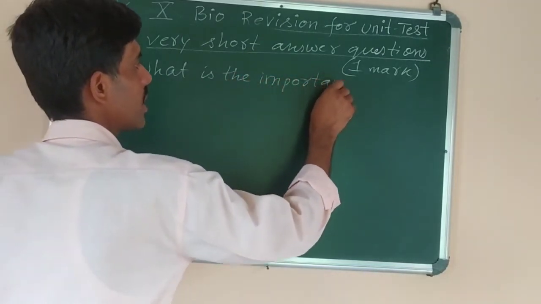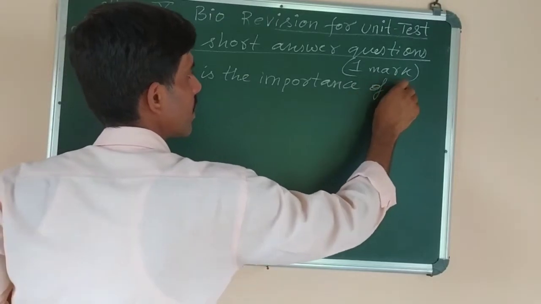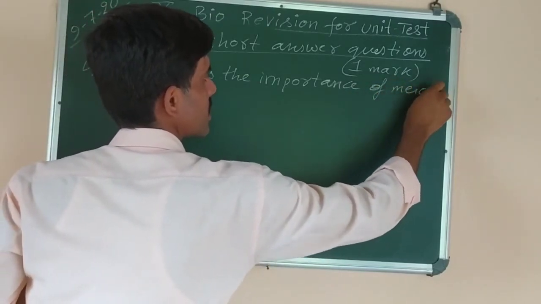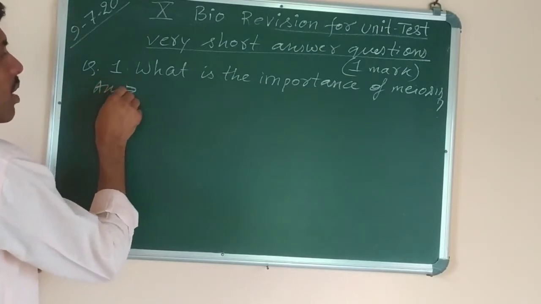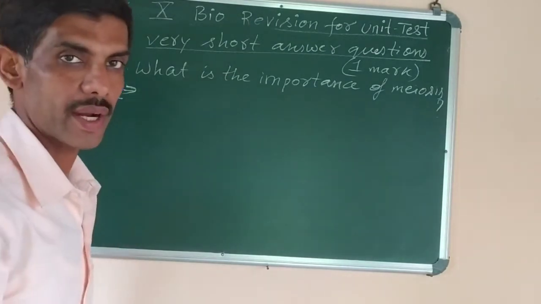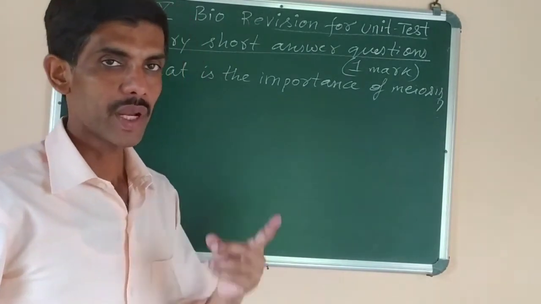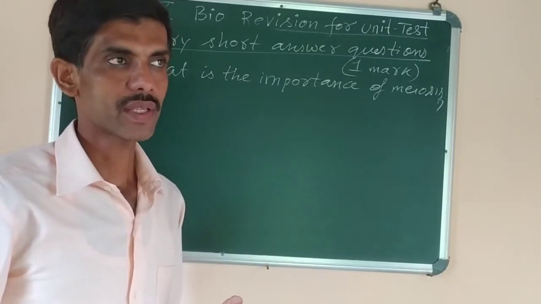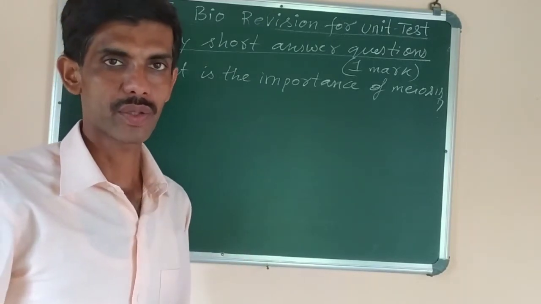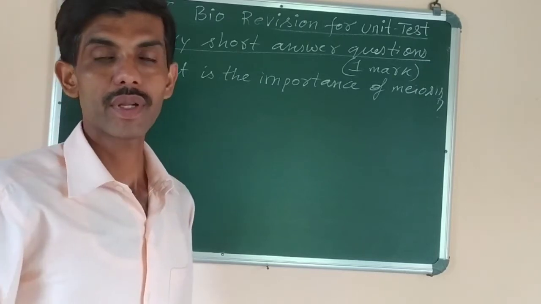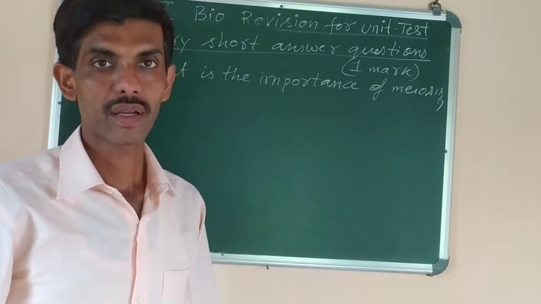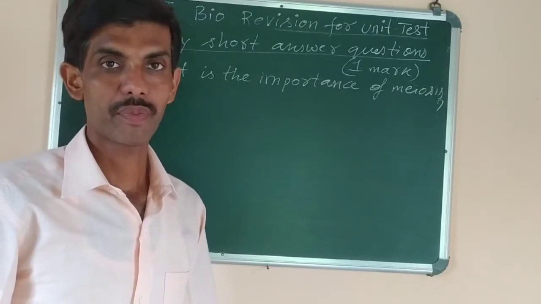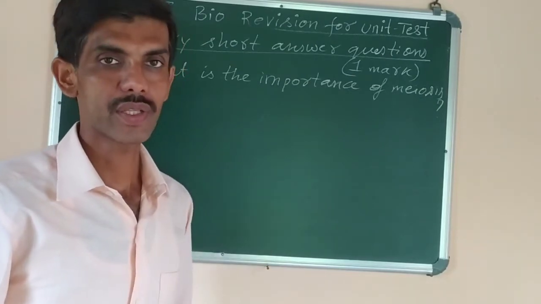What is the importance of meiosis? Okay, if 1 mark is to be given in this question, how many points do you need to write to get that 1 mark? Minimum 2 points you write. Although 1 is sufficient, you need to write 2 points. Why? Because in case you have written any 1 point incorrect, that may lead to reduction of marks. So better you write 2 points if you know.